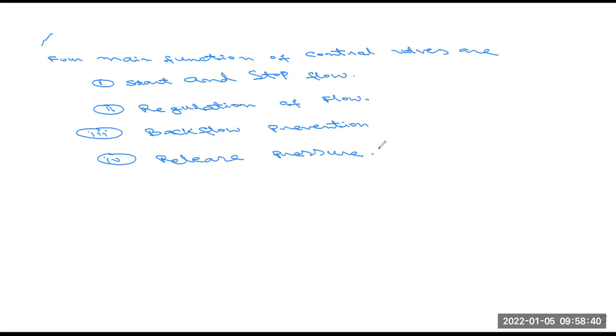Number three, backflow prevention. That means when any liquid, whether water, acid, or a liquid like petroleum, flows from one side to another, the control valve protects the fluid from backflow.